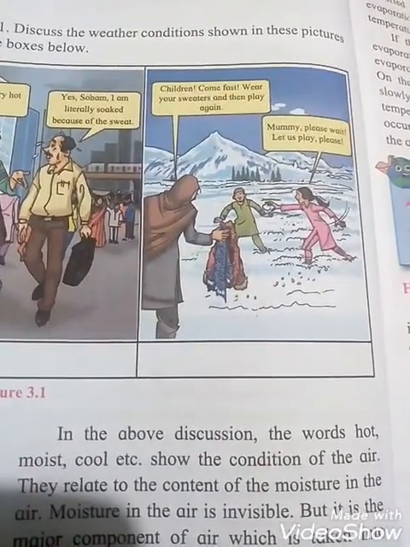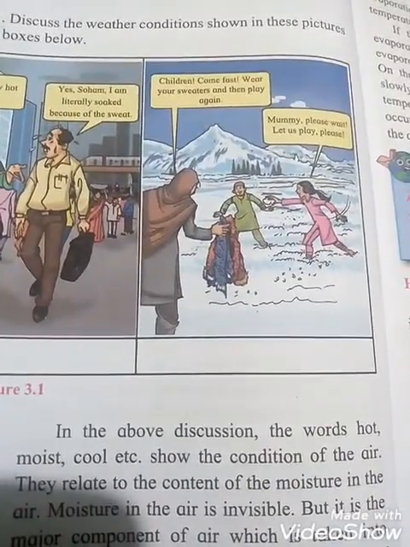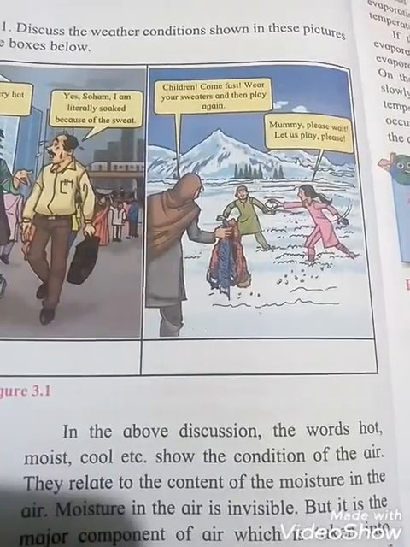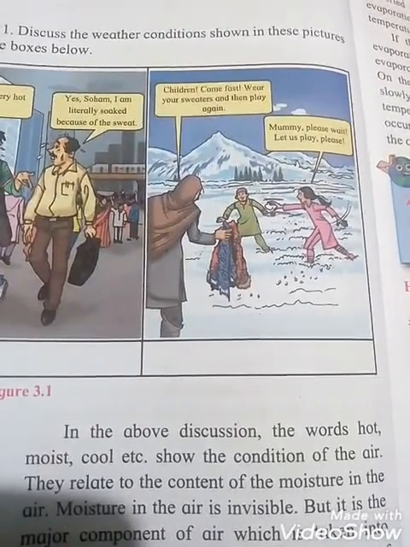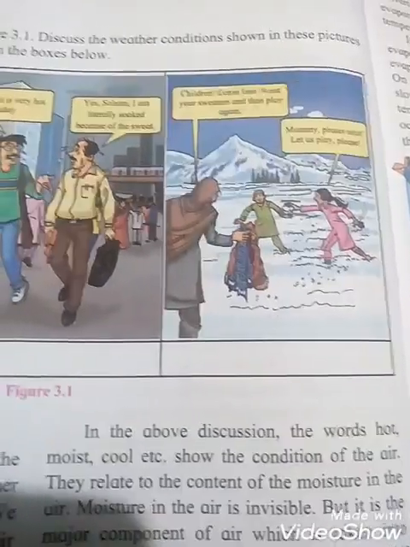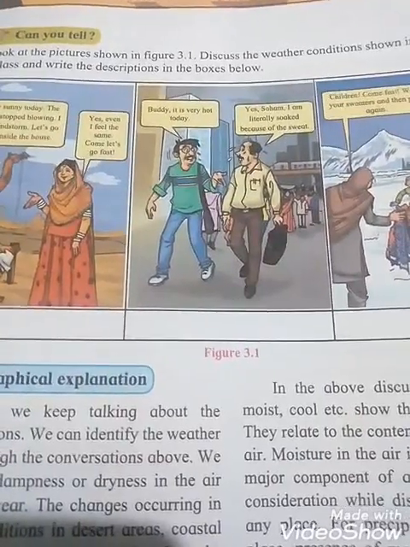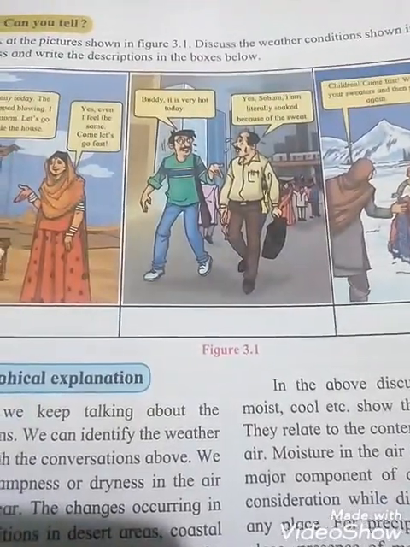So what you observe, students, by seeing this picture, is that the weather condition is cold and dry, Kashmir, Himalaya mountains. This way, in the first, second and third pictures, we see that the weather condition is different in different places.